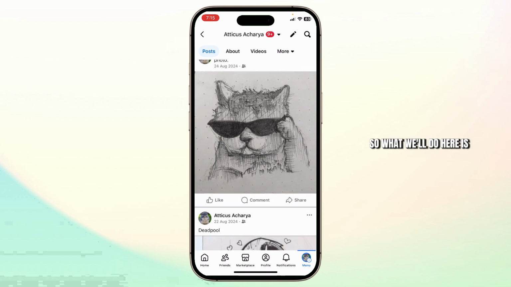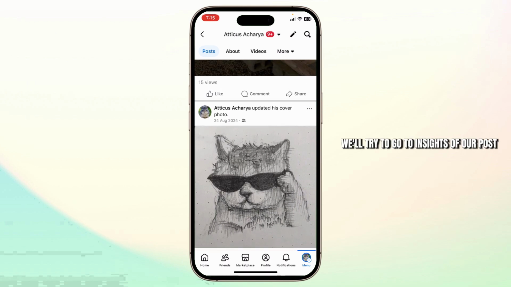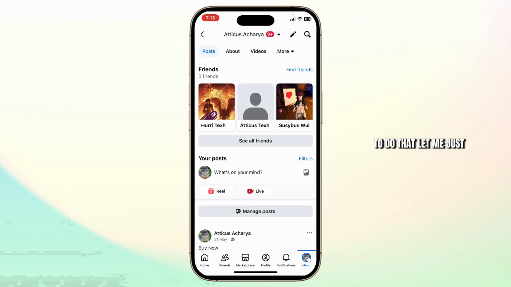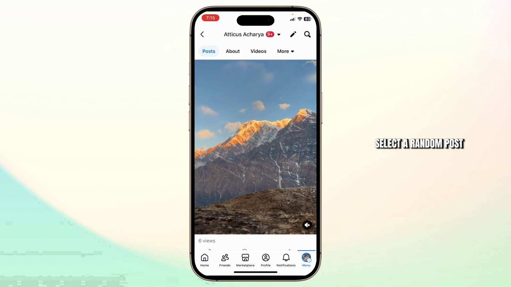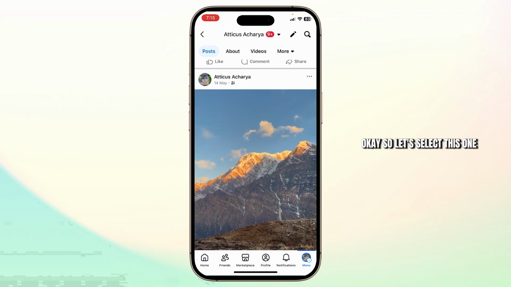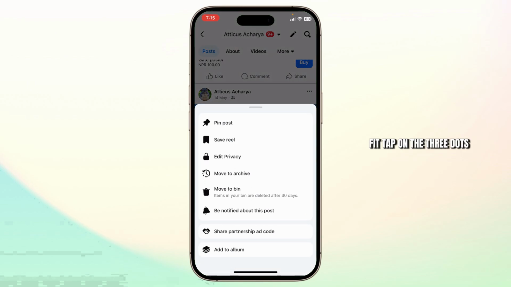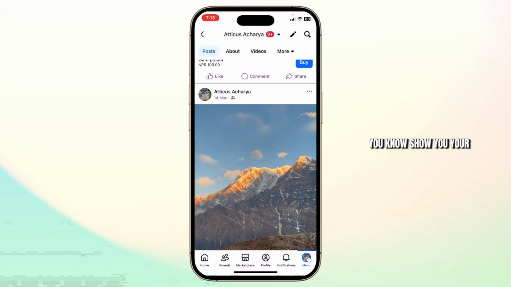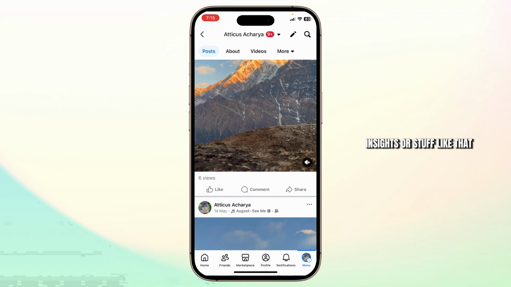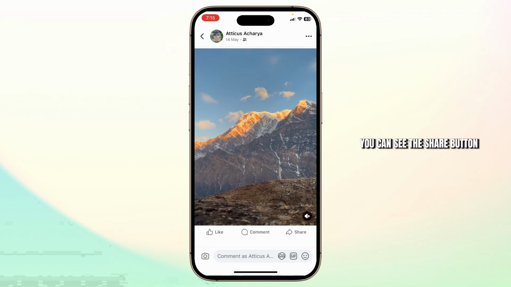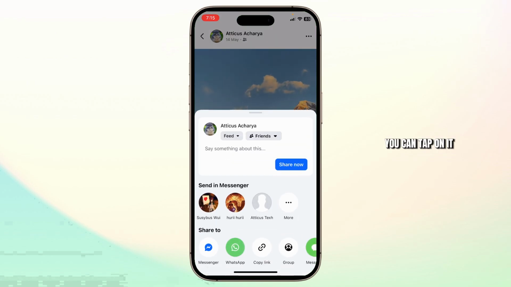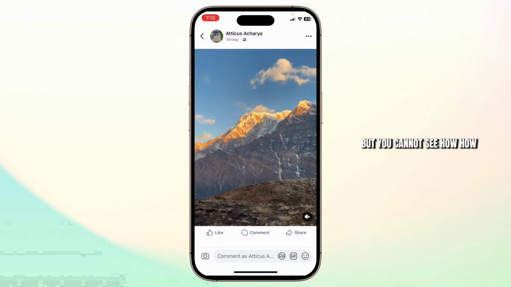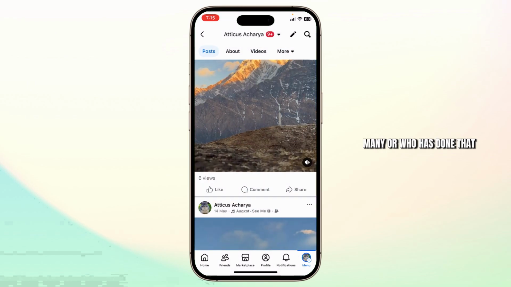So what we'll do here is we'll try to go to insights of our post. To do that, let me just select our random post. Okay, so let's select this one. If I tap on the three dots, there are not many options that you can see that will show you your insights or stuff like that. If you simply tap on the post, you can see the share button. You can tap on it, but you cannot see how many or who has done that.